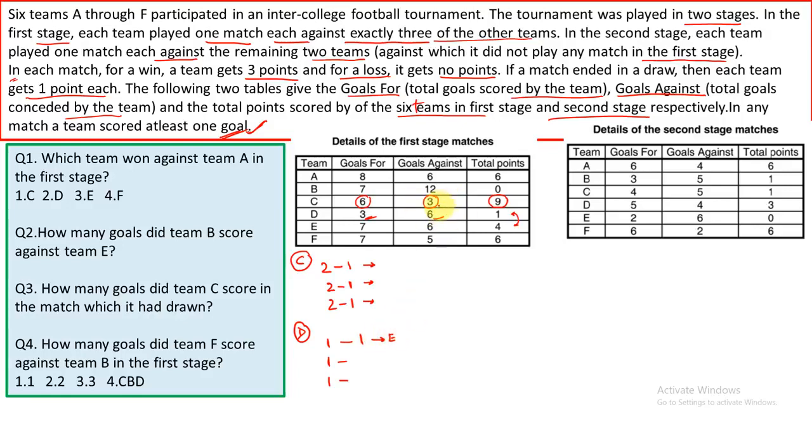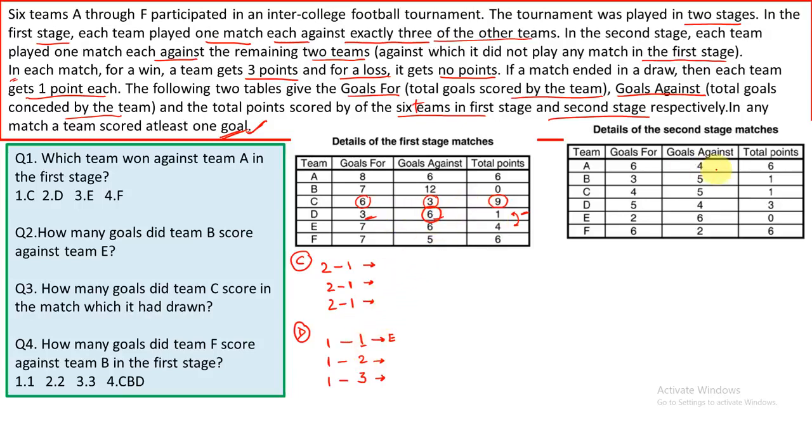Now the total goals against D is 6. One goal has already been made. Now the only possible combination for the two teams that will make goals and D will lose would be 2 and 3. Perfect, because D has to lose as D is just making 1 point in total. Now we don't know which team D would play. That's all we can make initially from the first stage with the information that we have.